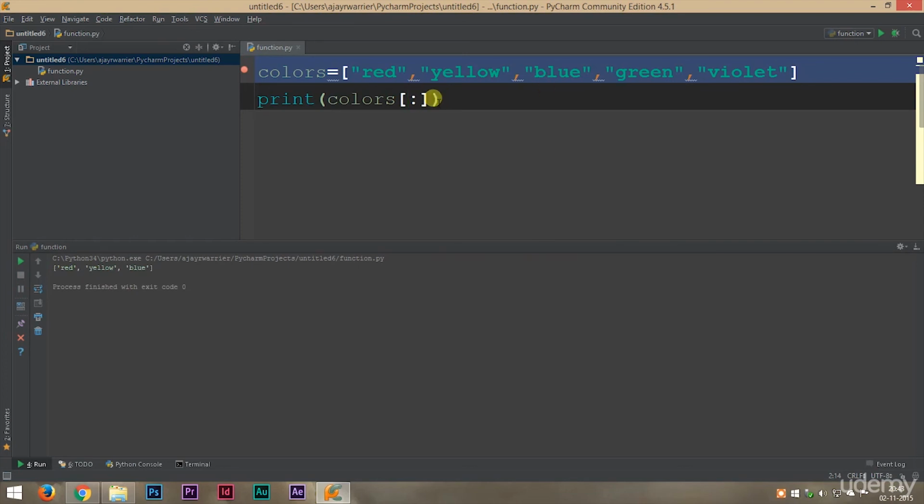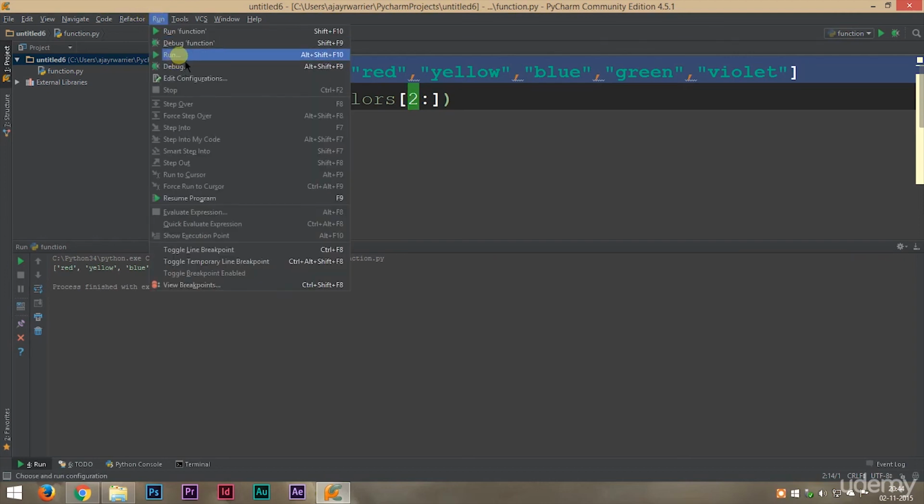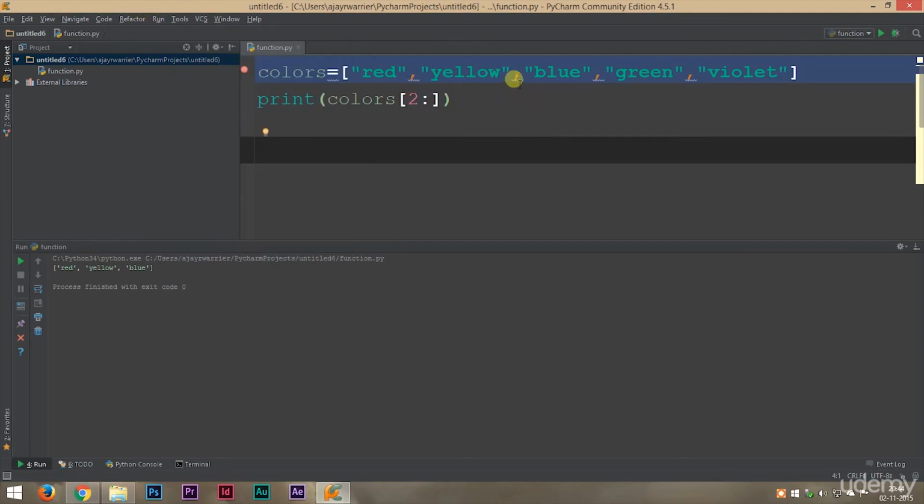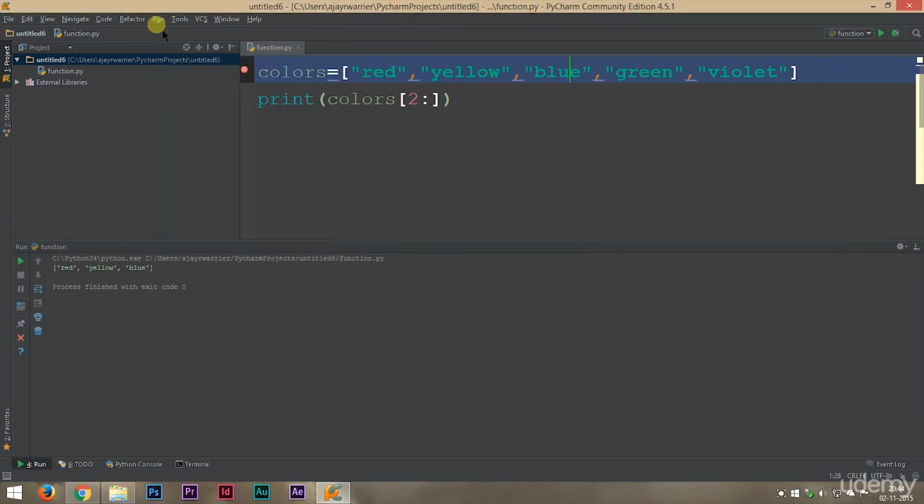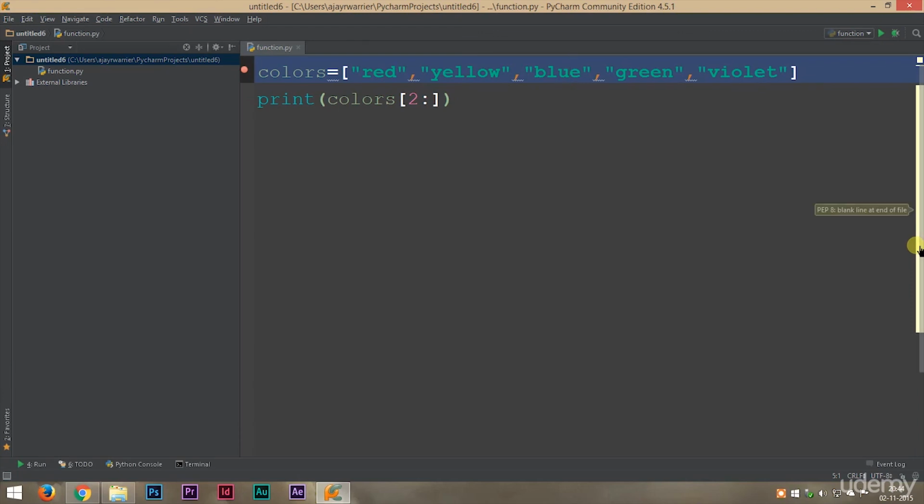In the same way, you can skip the upper limit and just provide the lower limit. So it will print out elements from our lower limit to the end of the list. So in this case the lower limit is 2. Our second element is nothing but blue and there is no upper limit. That means it will print out all the elements from blue. So let's run this. Blue, green and violet. If you have a clear idea on string slicing, you will have a clear idea on list slicing because both work on the same concept.